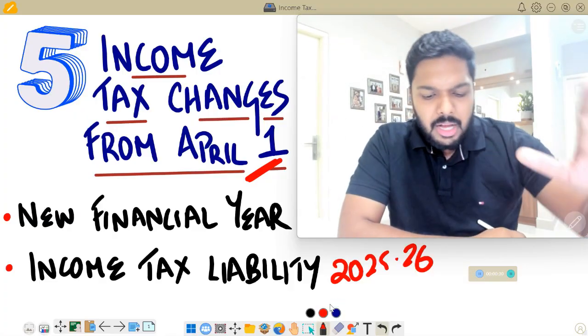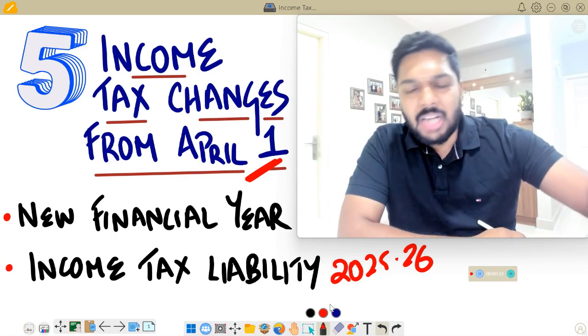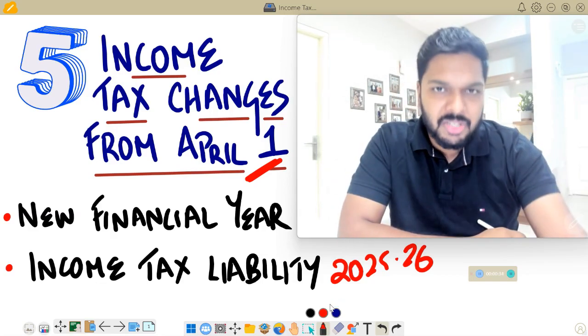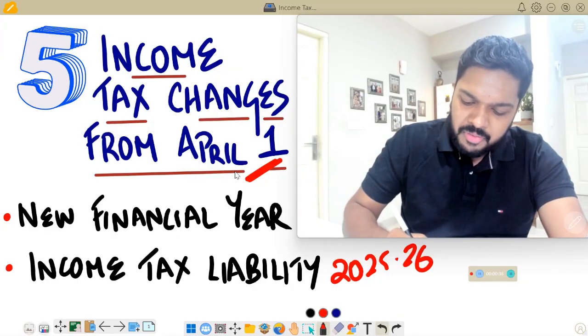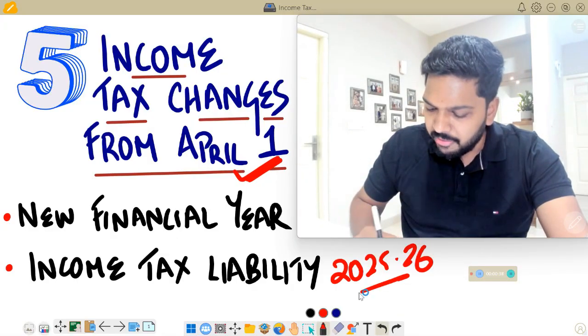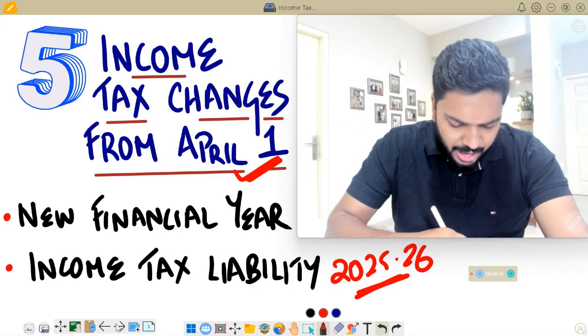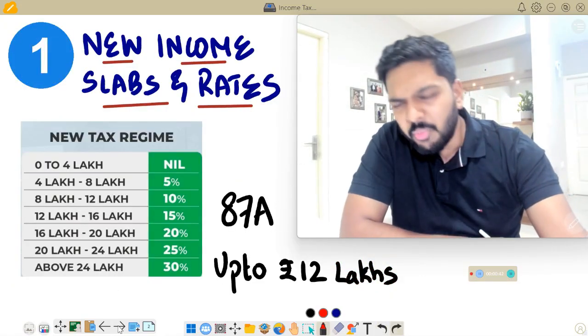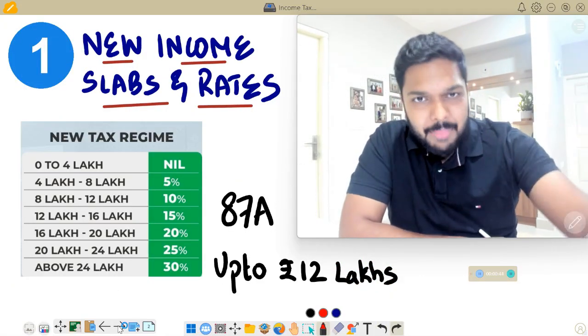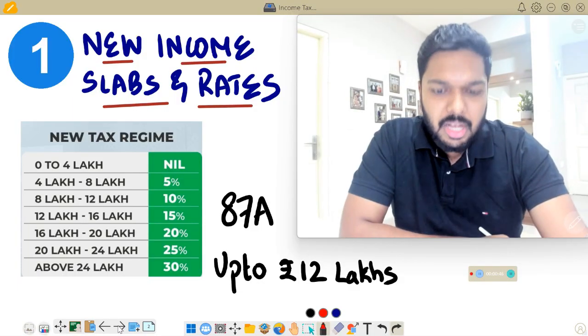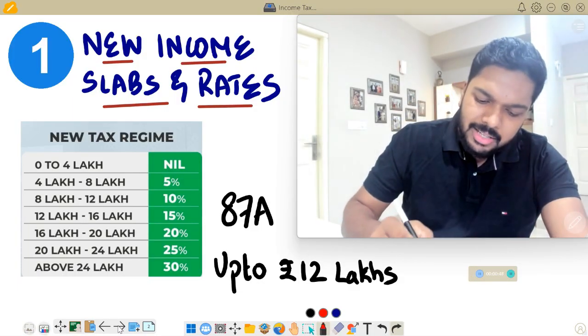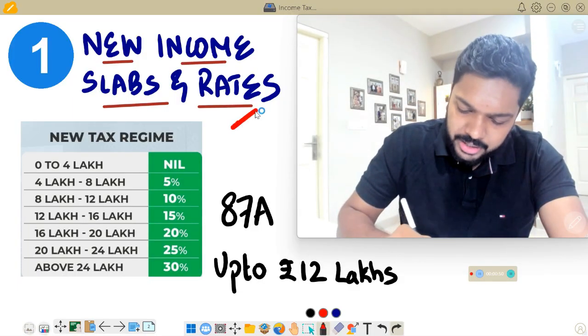So therefore, it is important for us to understand what are the 5 major income tax changes that will be applicable from 1st April of financial year 25-26. So we have each point and we'll go into each in depth to understand what are these 5 major changes. The first one, of course, is the new income tax slabs and rates.